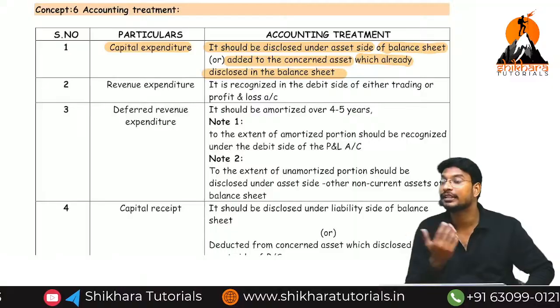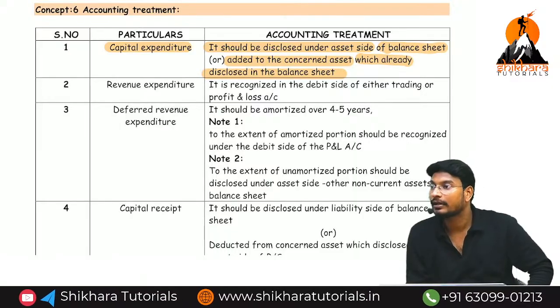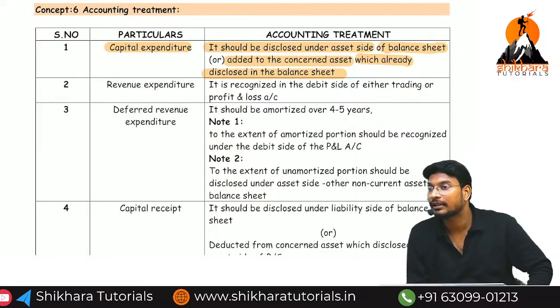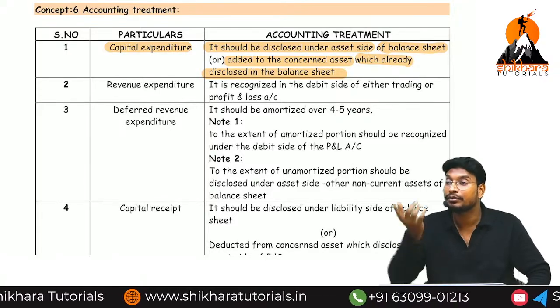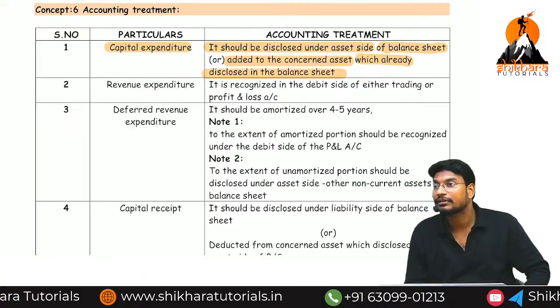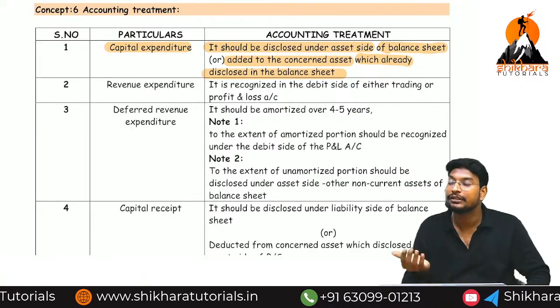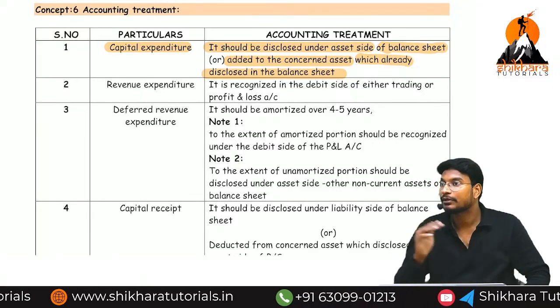In the case of renovation or extension, the building will already be there. For that building, we are going to do the extension. The extension cost we are going to add back to the asset. We need to disclose it separately. We need to add back to the asset.